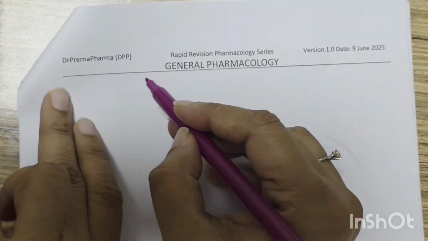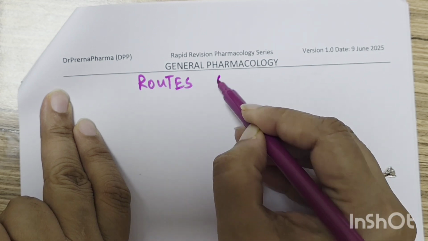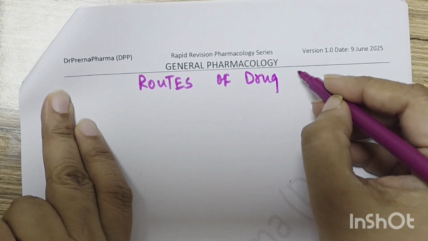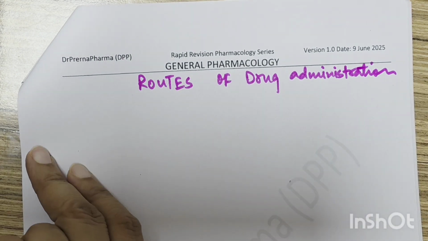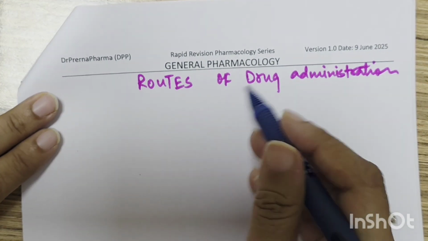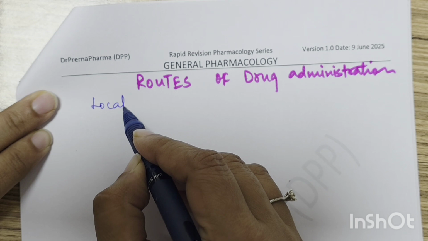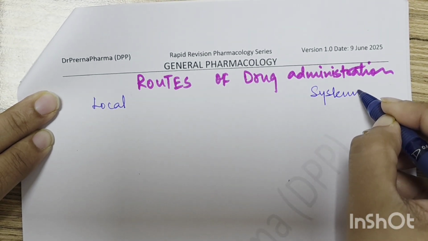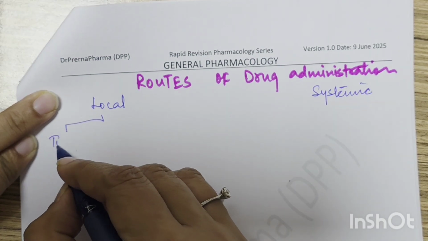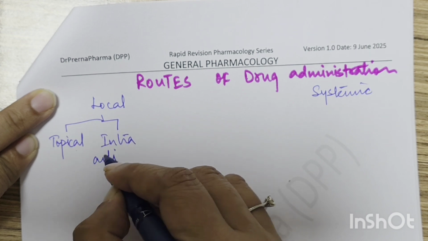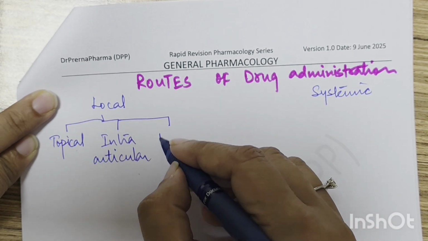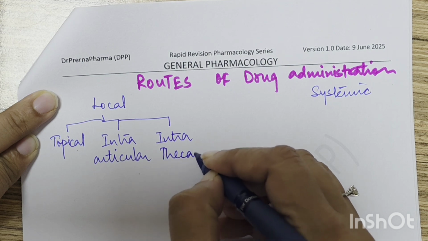Now next we come to routes of drug administration. What are the various routes? We have local and systemic. Local routes are further divided into topical, intra-articular, and intrathecal.